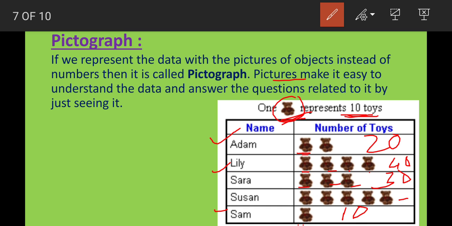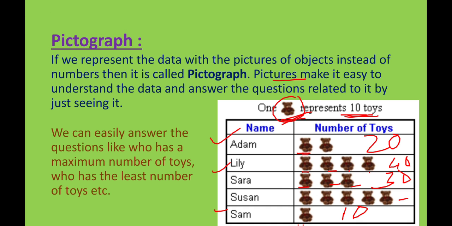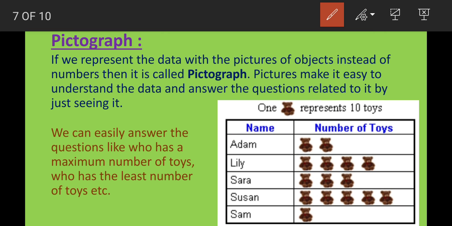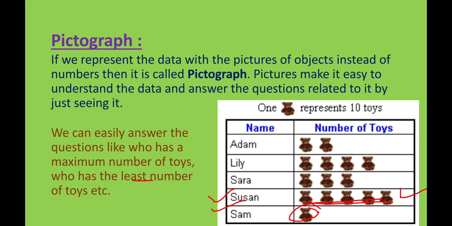By just looking at the pictures, we can easily answer questions like who has the maximum number of toys and who has the least number of toys. Susan has the maximum number of pictures, so she has the maximum number of toys. Sam has only 1 picture, so he has the least number of toys. Clear? So a pictograph makes it easier to convert the data to numbers.